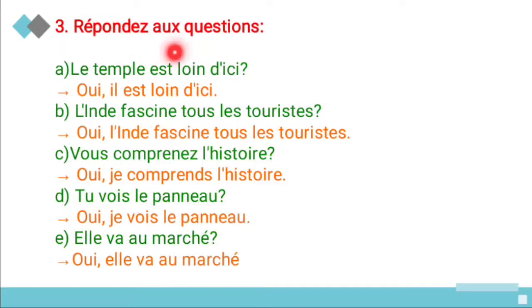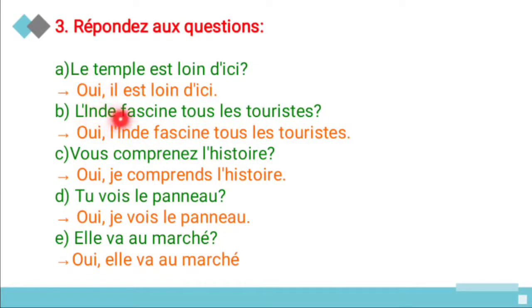And move to the third content. Répondez aux questions. Answer the question. First one is le temple est loin d'ici. So the temple is far from here. So in the answer you can use we only. We means what? Yes. So oui, il est loin d'ici. Yes, it's far from here. So le temple becomes il only because it means it also.